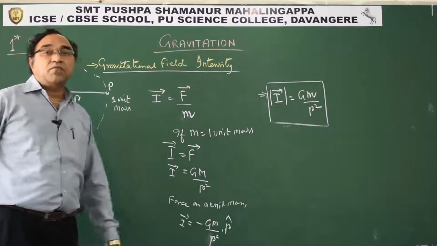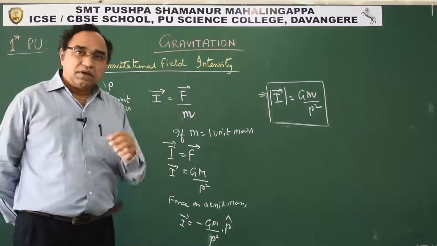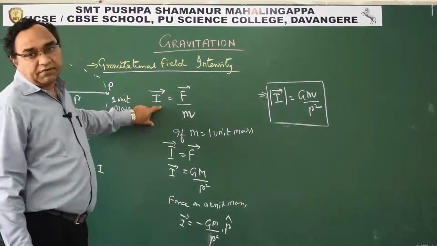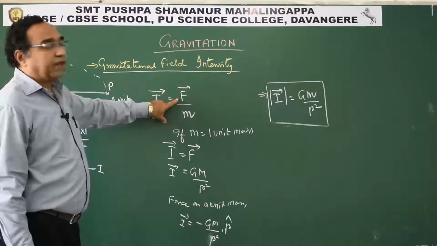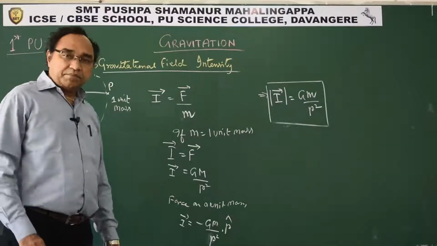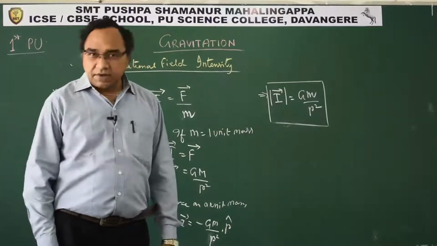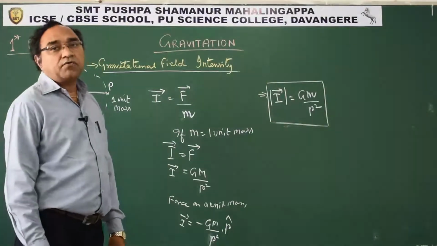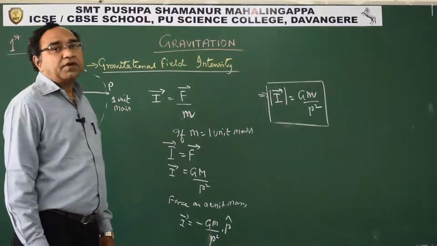Now suppose you ask, what will be the dimensional formula for intensity of gravitational field? Take the dimension of force, which is mass into acceleration, M L T power minus 2, divided by M. So M cancels out, and you get L T power minus 2.